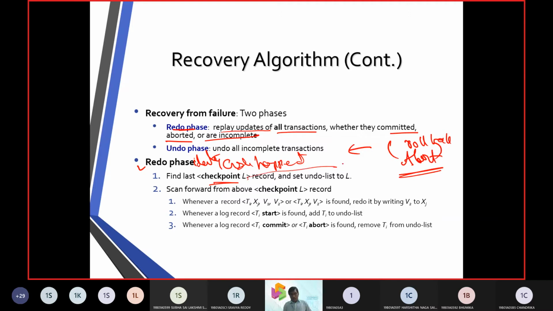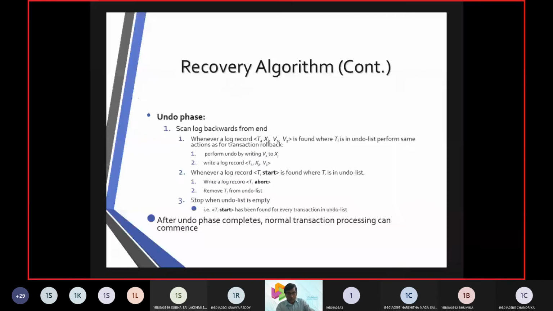Then we need to make L. L is going to be the list of transactions, and we will scan forward from one transaction to another, and then we will verify from start to commit whether they need to be committed or whether they need to be aborted. So whatever is to be in the undo list, whatever is to be permanent, everything is going to be recorded.